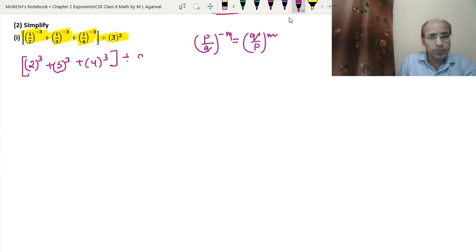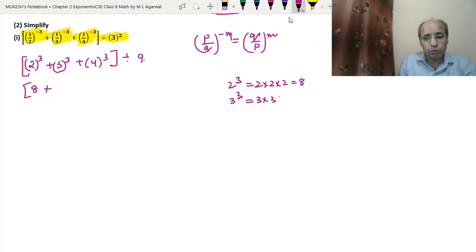That means 3 to the power 2 is 9. Here, 2 to the power 3 means 2 into 2 into 2, which equals 8. Plus 3 to the power 3 means 3 into 3 into 3, which is 9, and 3 9s are 27. And 4 to the power 3 means 4 into 4 into 4: 4 4s are 16, 4 16s are 64.